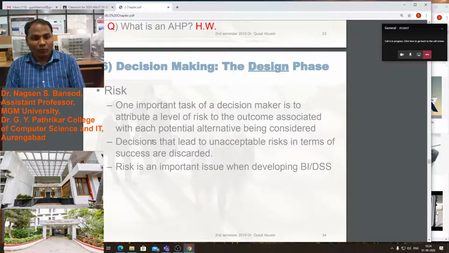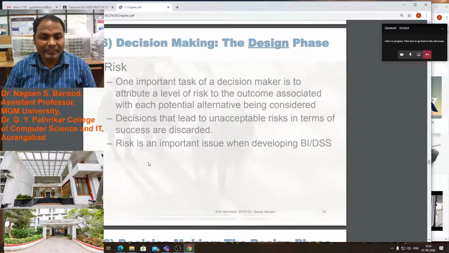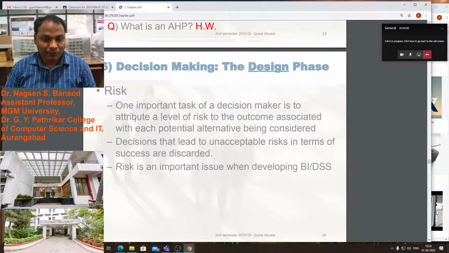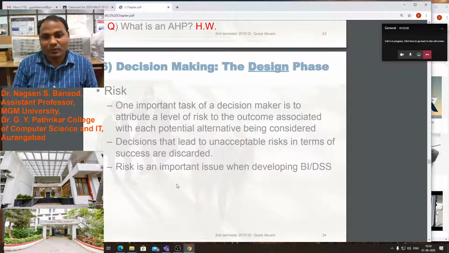One important task of the decision maker is to attribute a level of risk to the outcome associated with each potential alternative being considered. Also, decisions that lead to unacceptable risk in terms of success are discarded. Risk is an important issue when developing business intelligence and decision support systems.